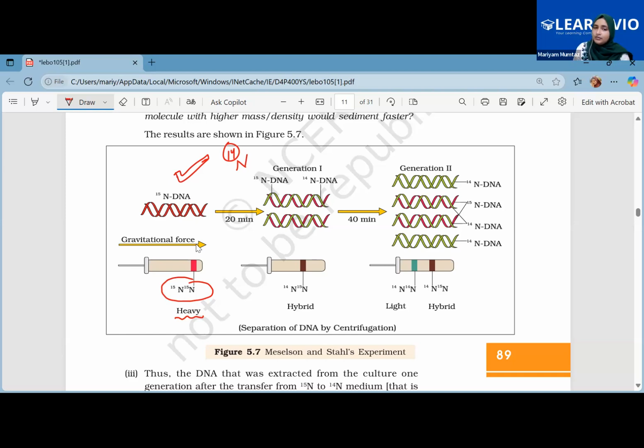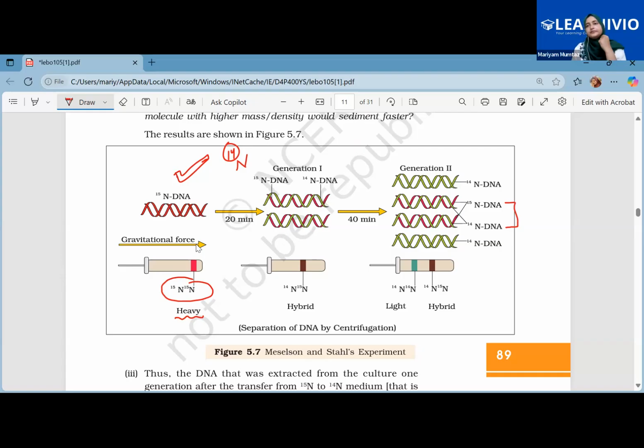And then after one more division took place, they observed that two of the bands had the same sort of hybrid situation, wherein they would have one N15 and one N14. That is the hybrid one. The lighter one is going to settle at the top. The heavier one is going to settle at the bottom. Getting my point?